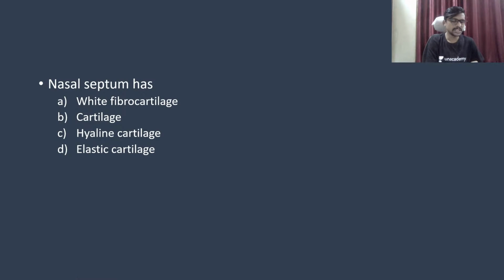Nasal septum has, nasal septum means the gap between the nostrils. Okay, so for example, this is the nostrils, we know here is the gap. Okay, so here is this question is about what this material is made up of. So what is the answer guys?